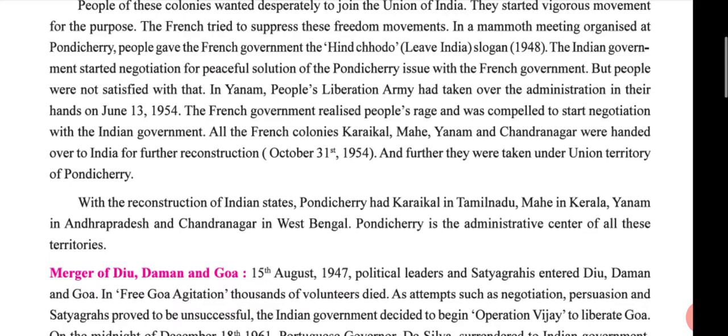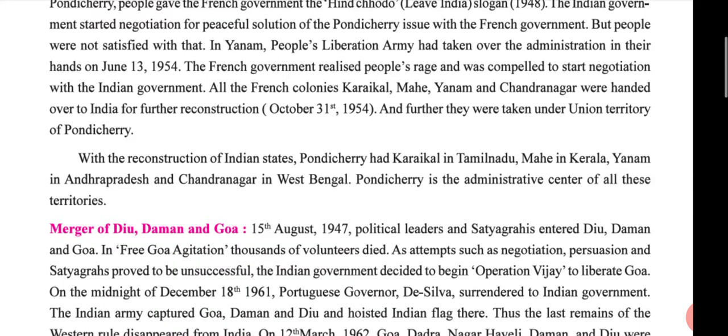In Yanam, the People's Liberation Army took over the administration in their hands on 13 July 1954. The French government realized the people's wrath and was compelled to start negotiation with the Indian government. So all the French colonies, Karaikal, Mahe, Yanam, and Chandranagar, were handed over to India, taken under the Union territory of Pondicherry, and finally the French left India.